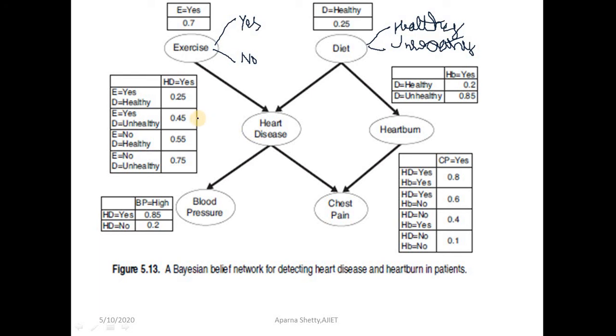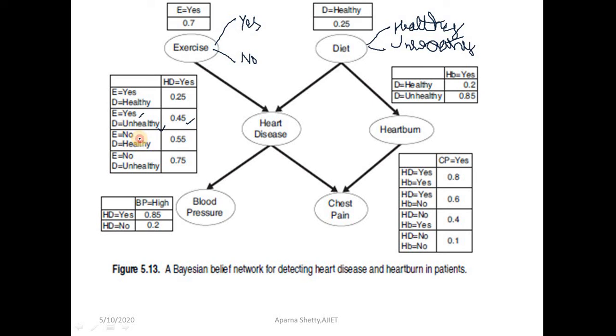Next, let us calculate the probability table for heart disease. Heart disease equal to yes can be based on both exercise and diet. Exercise equal to yes, diet equal to healthy, then heart disease equal to yes has probability 0.25. Exercise yes, diet unhealthy, heart disease yes is 0.45.